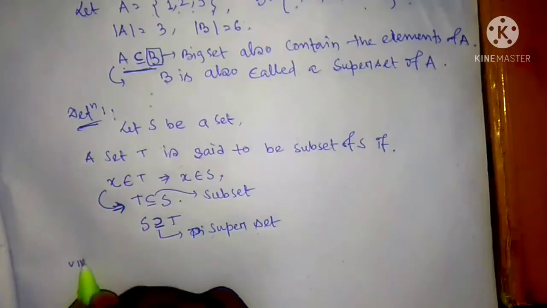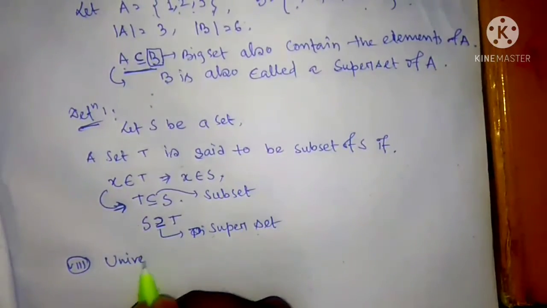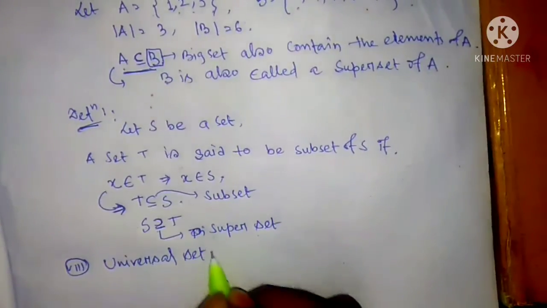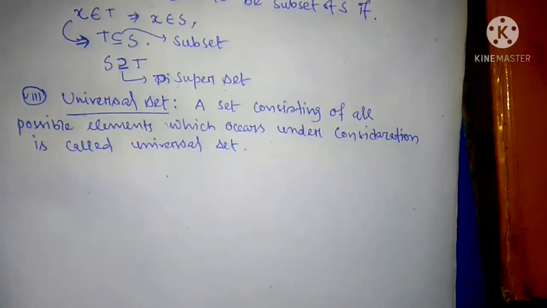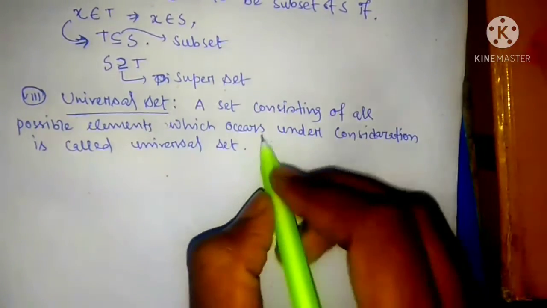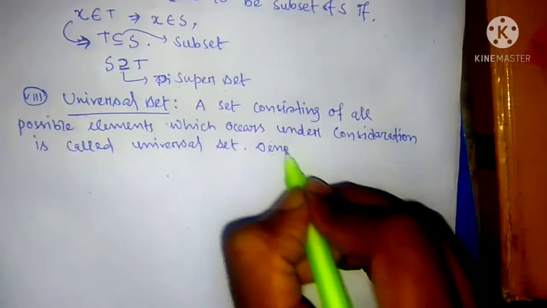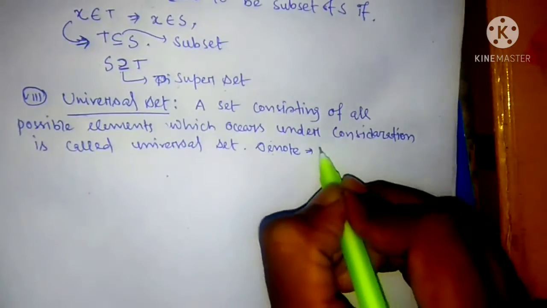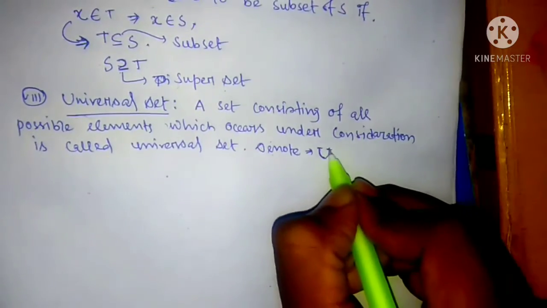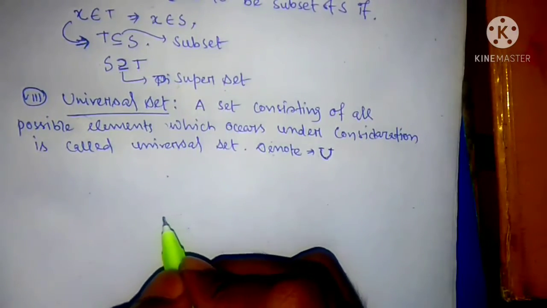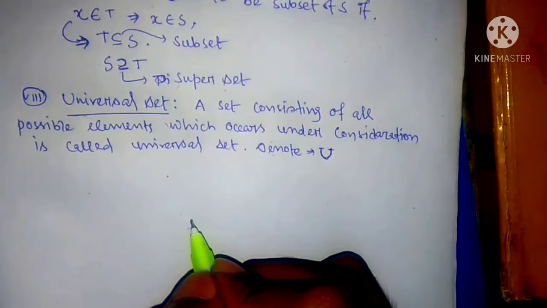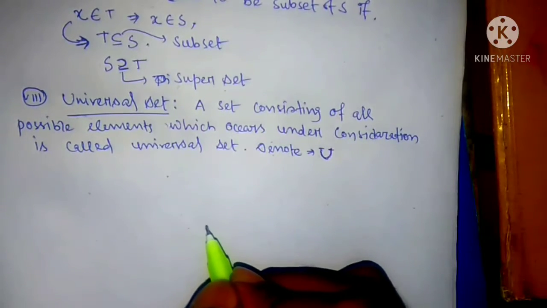Universal set. What is universal set? A universal set is a set that consists of all possible elements which occur under consideration. We denote it by capital U. When we see the example of union and intersection, then we will talk about the universal set.